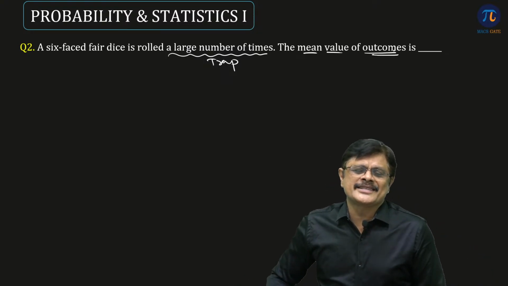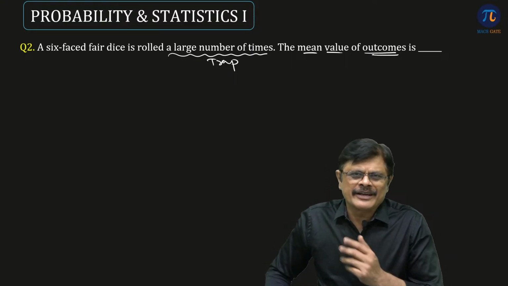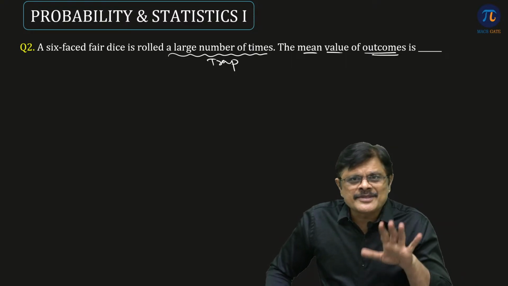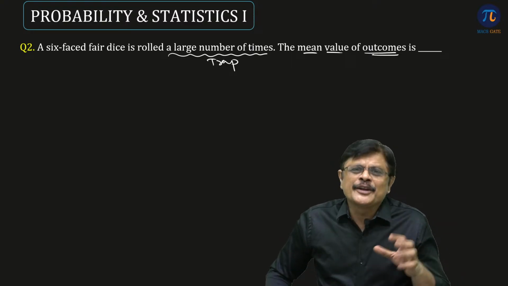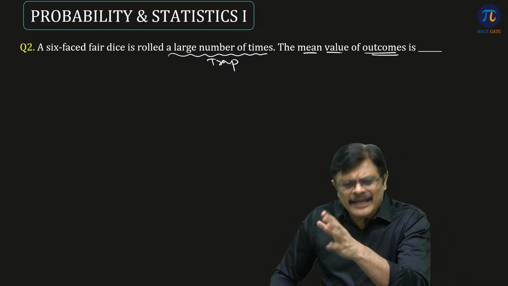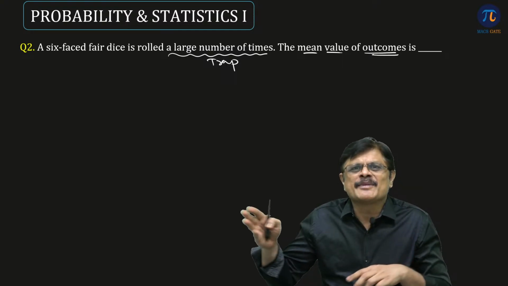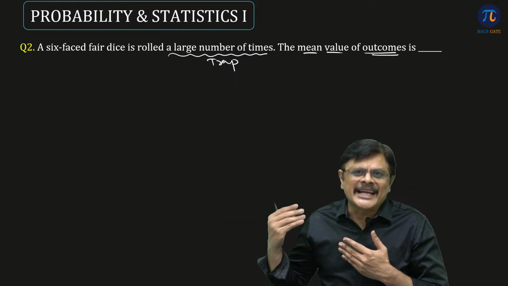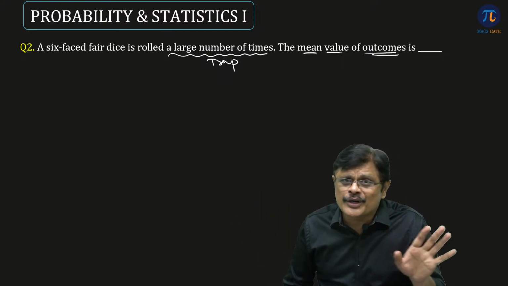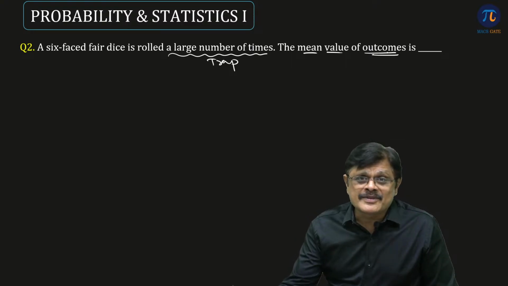Suppose you roll the dice 1 time. What are the possible outcomes? 1, 2, 3, 4, 5, 6 only. You roll the dice 10 times. What are the possible outcomes? Outcomes are 1, 2, 3, 4, 5, 6. But when you roll 10 times, 1 may occur 4 times, 2 may occur 3 times, 4 may occur 1 time. Like that it may happen. So the sum of those frequencies must be equal to 10. Suppose if you roll 10,000 times, the sum of the frequencies will be 10,000, but the outcomes are not going to change. Here we are finding mean value of the outcomes.